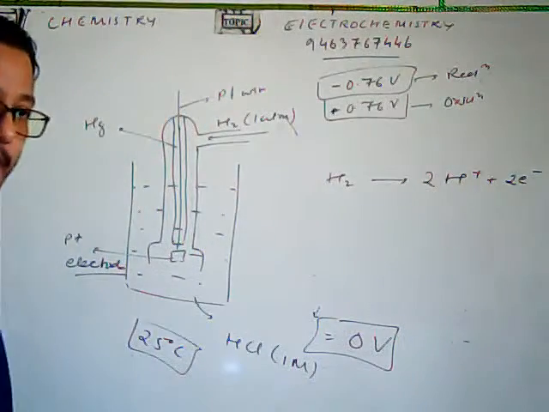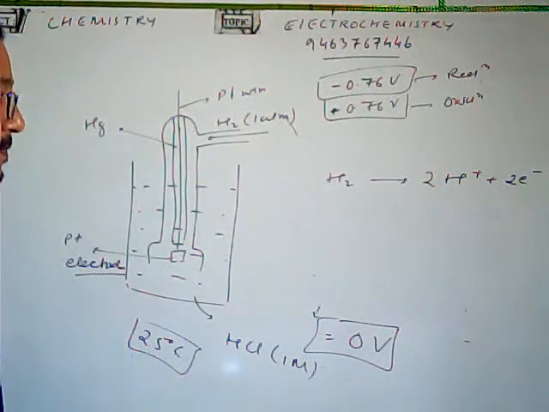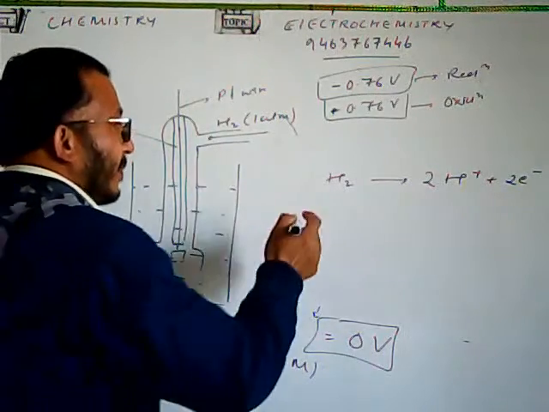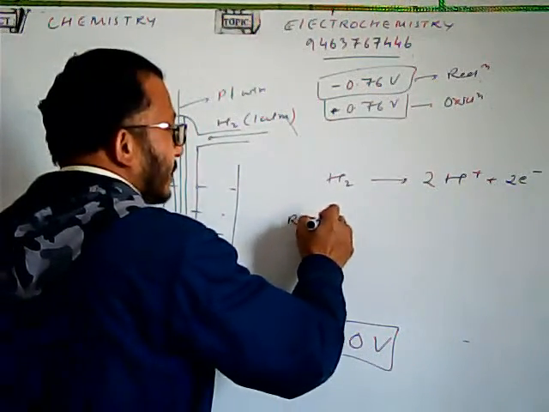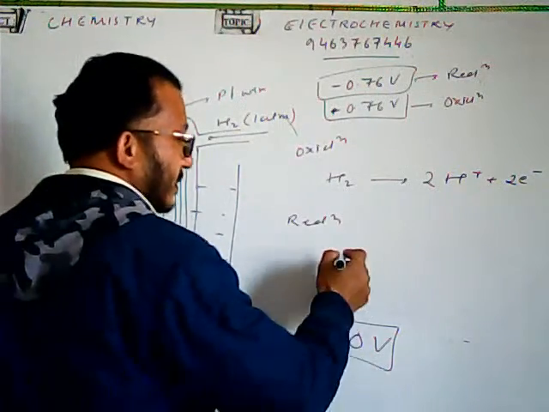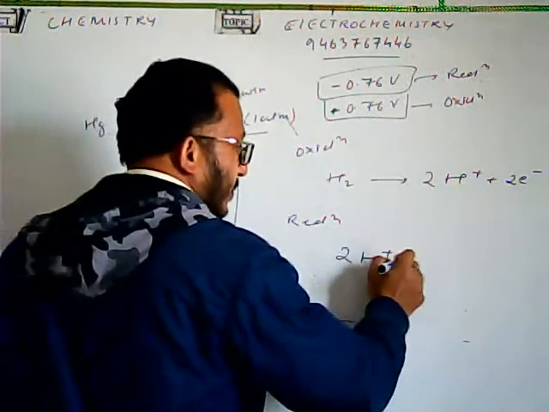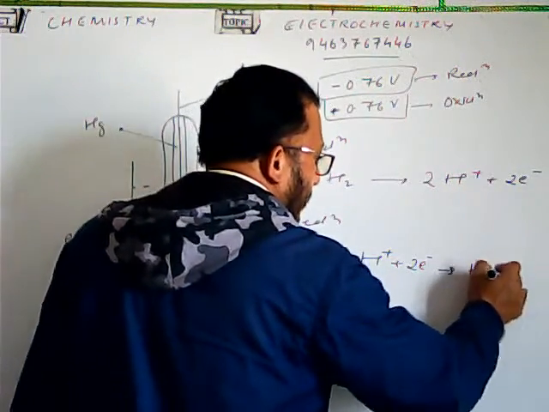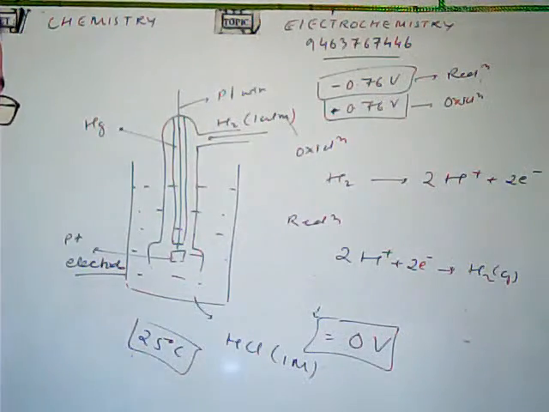Okay, this is the reaction which will be taking place here. Fine. And when this electrode will be behaving as the reduction half cell, in that case, the reaction that will take place here is 2H plus will take up 2 electrons and be passed as H2. Fine.